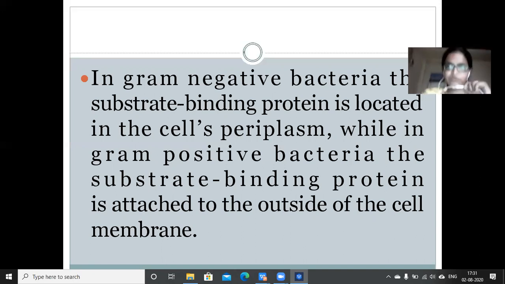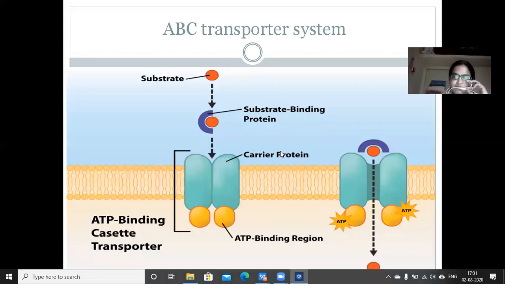Now, what do you mean by the word periplasm? Periplasm is the space present between the cell wall and cell membrane. Okay, so in gram-negative bacteria, these molecules are present in the space between the cell wall and the cell membrane, that is the periplasm, whereas in gram-positive bacteria, the molecules are attached to the outer side of the membrane. And this is the ABC transport system, ATP binding cassette transport system.